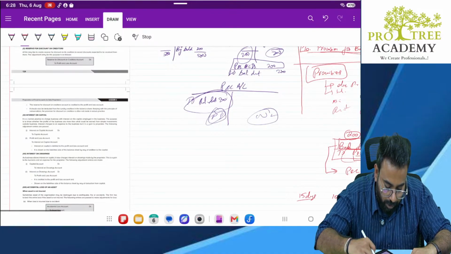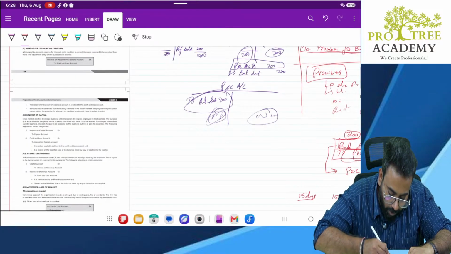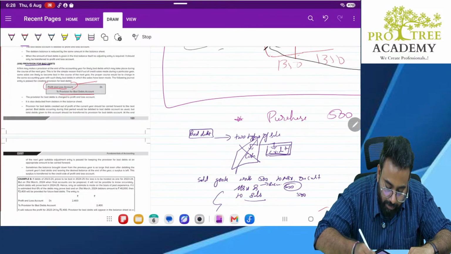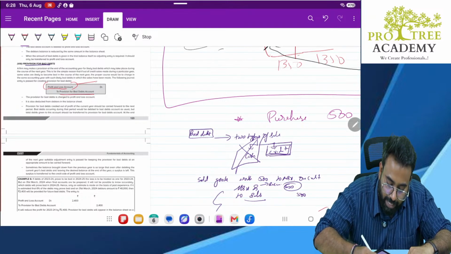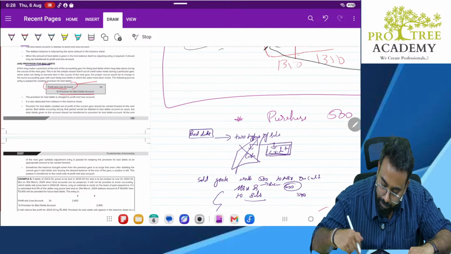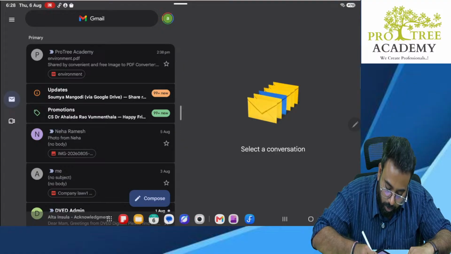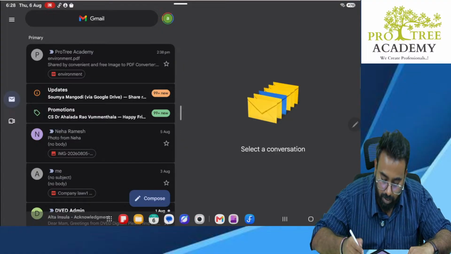So that is our provision for bad debt. Sir, in our books, they have given P&L account debit to provision for bad debts. See, why they have given P&L account is, instead of bad debt account debit to provision for bad debt, which is the first entry we pass, then this bad debt has to be transferred to P&L. What is the entry they will record? P&L account debit to bad debt account. Correct? This is the entry which we record.